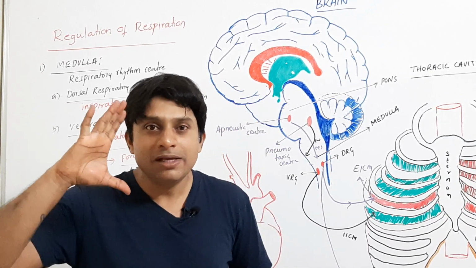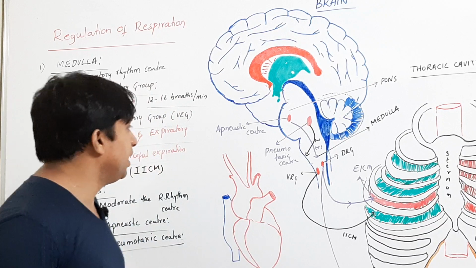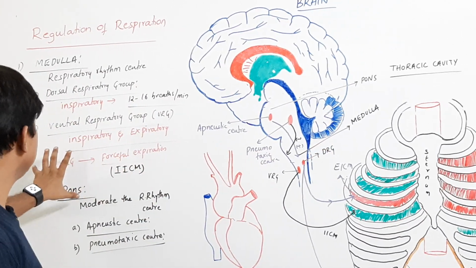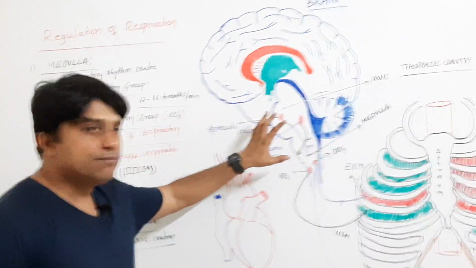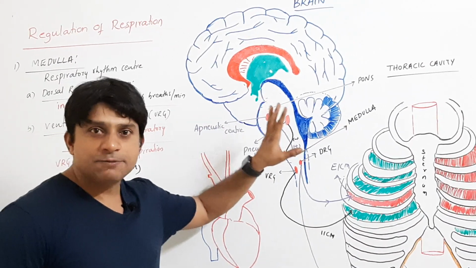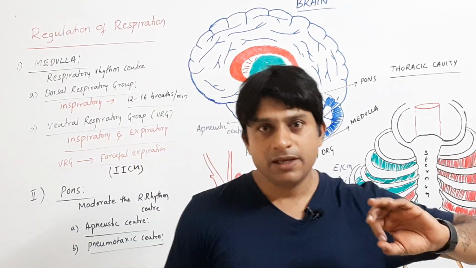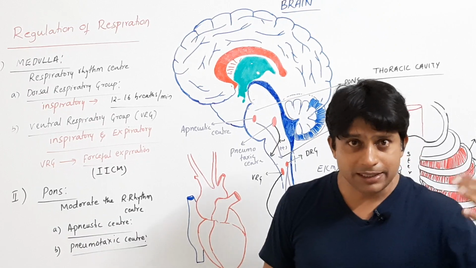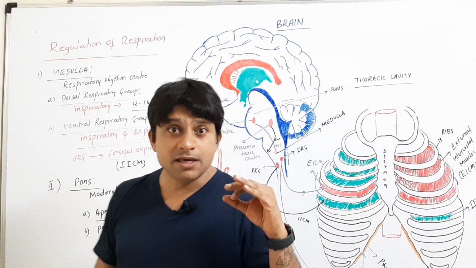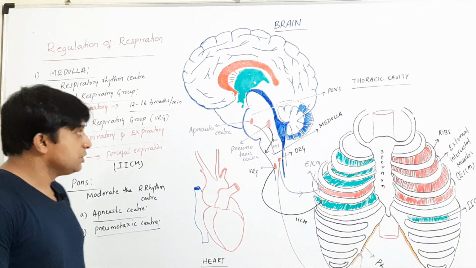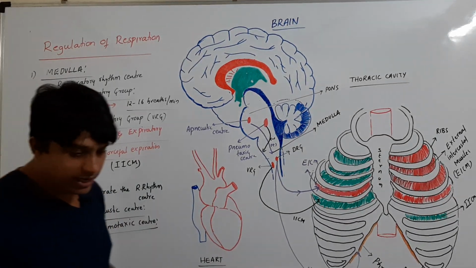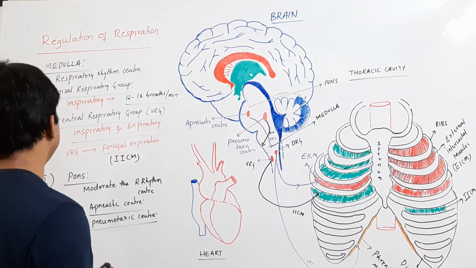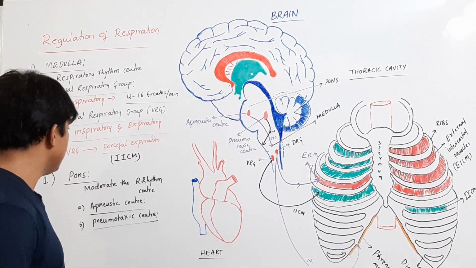So this is to limit the process of respiration. The pneumotaxic center gives a negative feedback to the respiratory rhythm center, which is called the respiratory switch off point. Clear? Apart from this, do we have any other components? Yes, we have certain chemoreceptors, right? So chemoreceptors also regulate the respiratory rhythm.